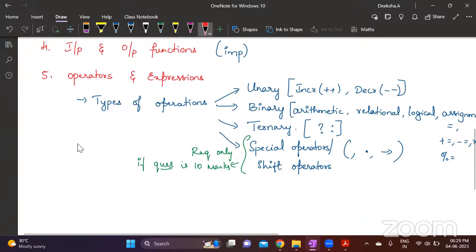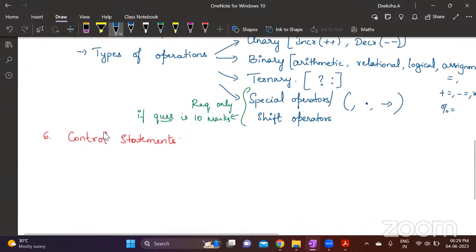This is about operators and expressions. An expression with an arithmetic operator is called an arithmetic expression. Now comes the most important part for your exam. So you have control statements. Almost half of your question paper is from these control statements only.